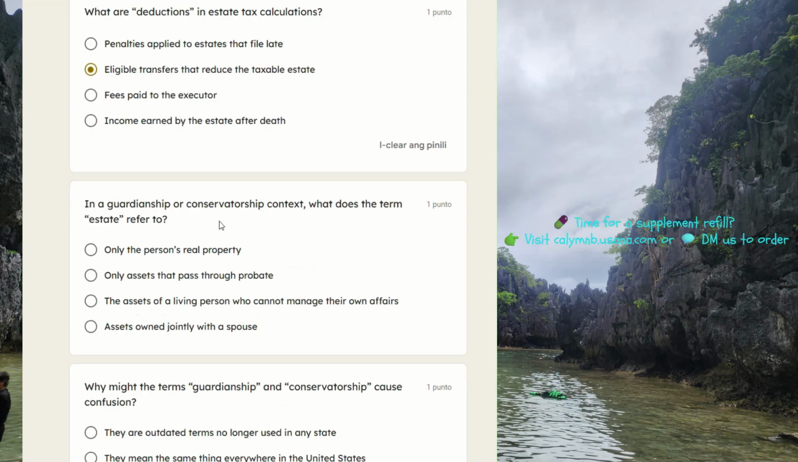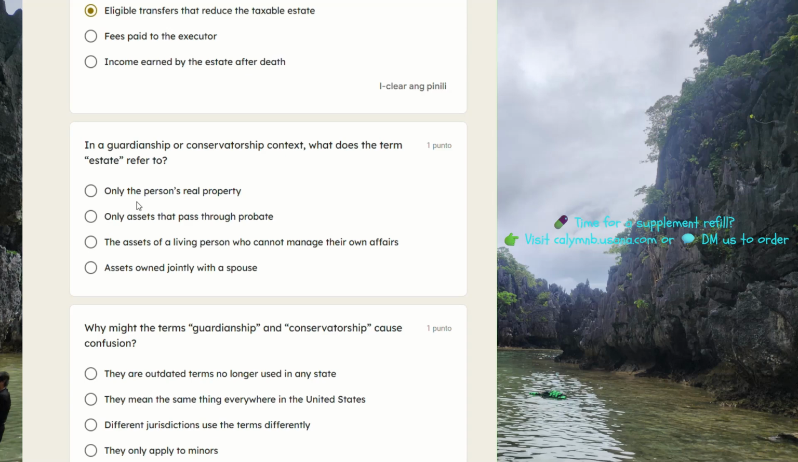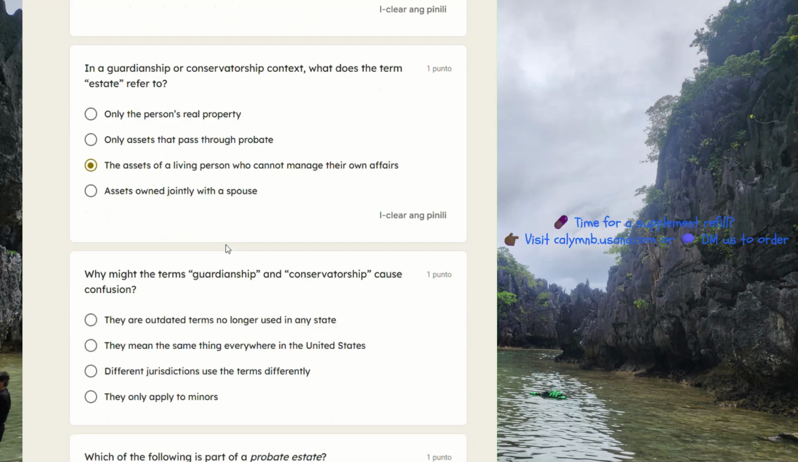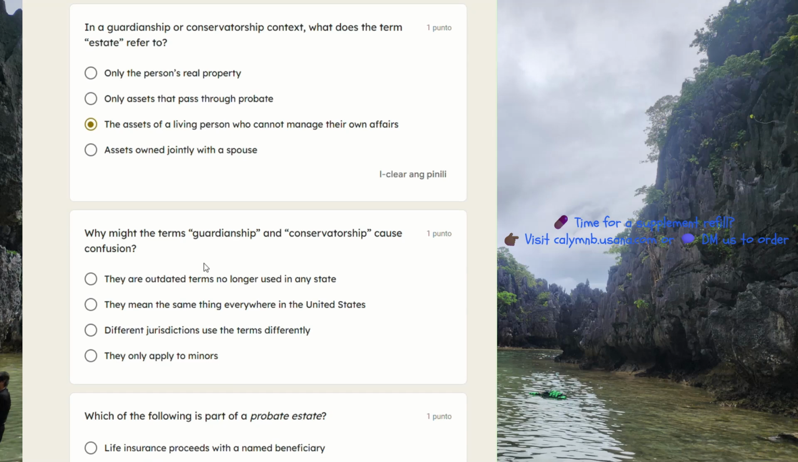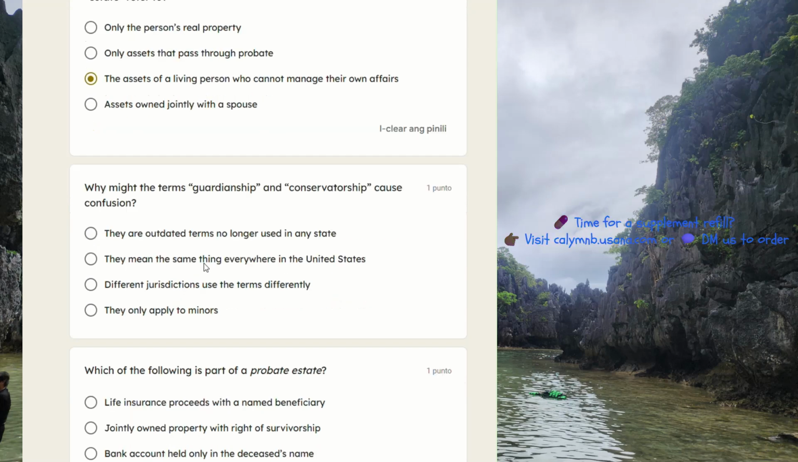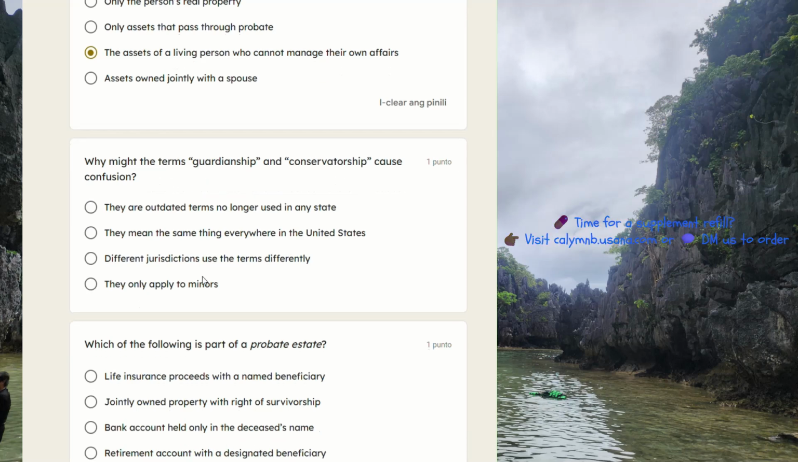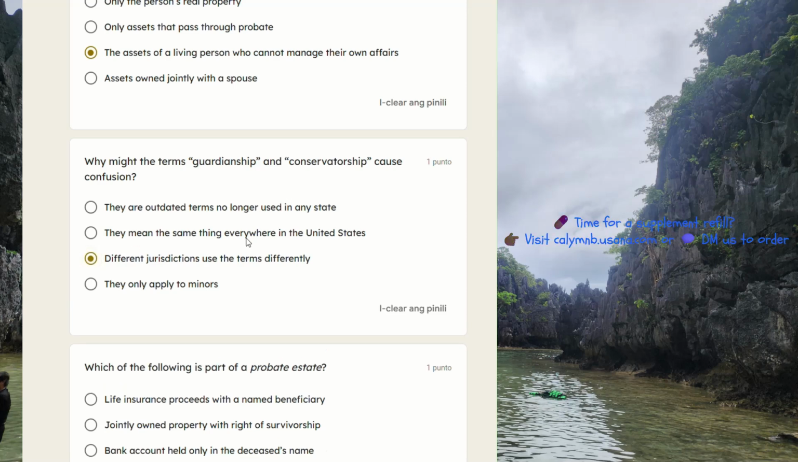In a guardianship or conservatorship context, what does the term estate refer to? Only the person's real property, only assets that pass through probate, the assets of a living person who cannot manage their own affairs, assets owned jointly with a spouse. C, or third option. Why might the terms guardianship and conservatorship cause confusion? They are outdated terms, no longer used in any state. They mean the same thing everywhere in the United States. Different jurisdictions use the terms differently. Third choice. They only apply to minors.